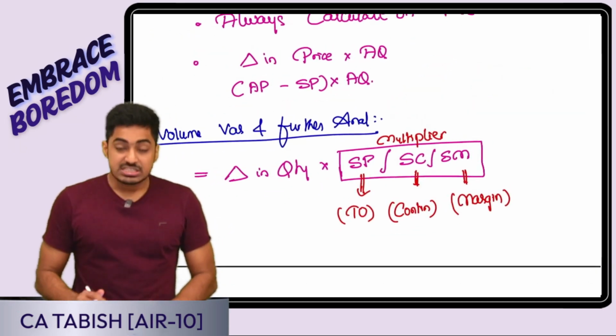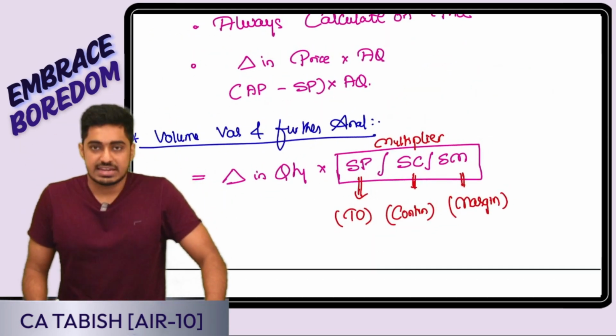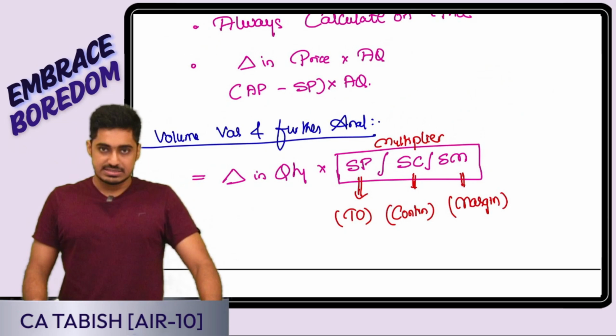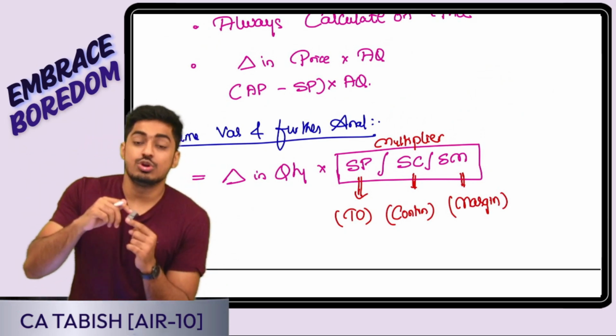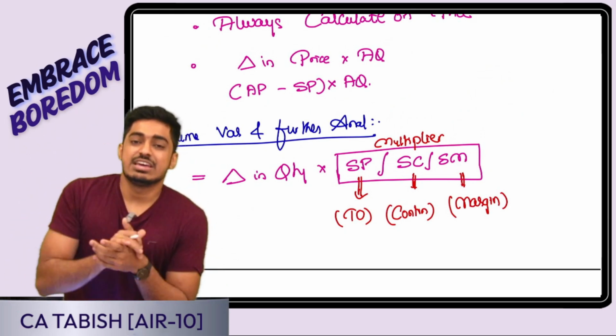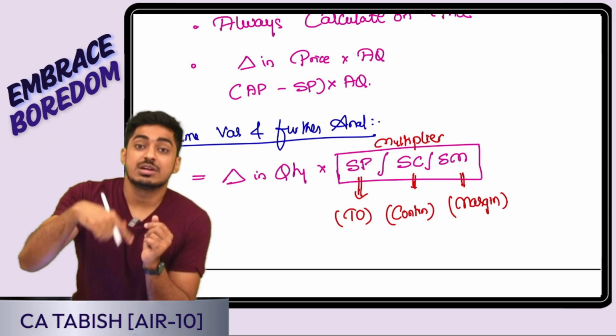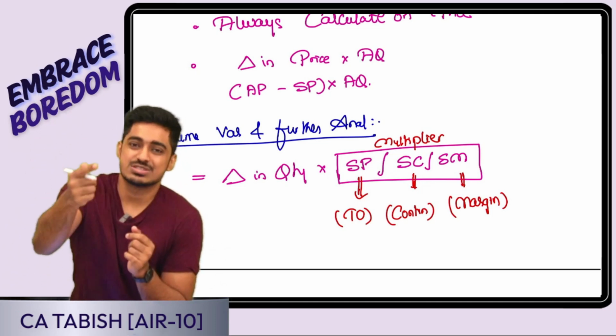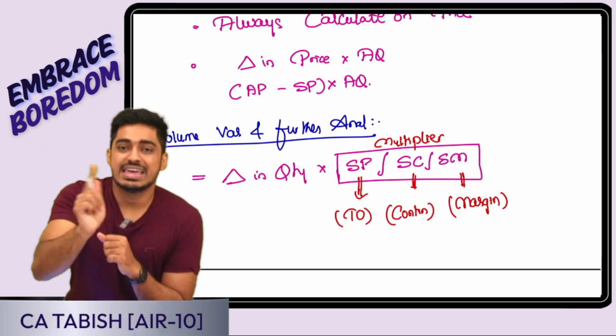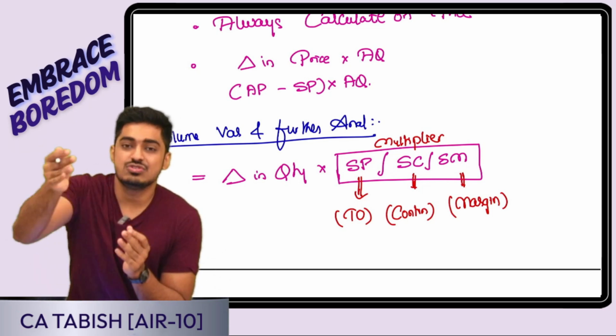Perfect, everyone. Next comes volume variance and its further analysis. Volume variance. Suppose I sold 1 unit extra, and suppose I am selling every product at 100 rupees. Yes, the extra turnover is 100. But is my extra profit 100? No, boss, variable cost and fixed cost also I am incurring. So here I cannot do it that way. That means I should do it individually.